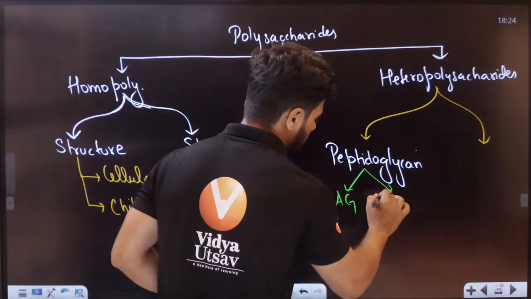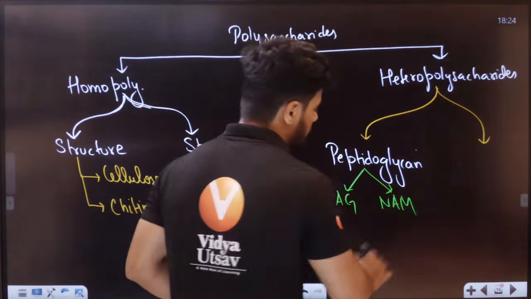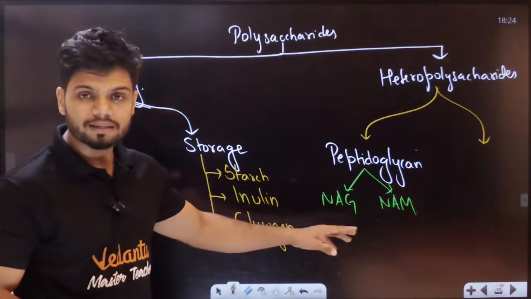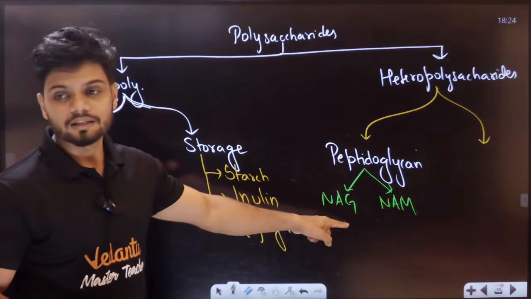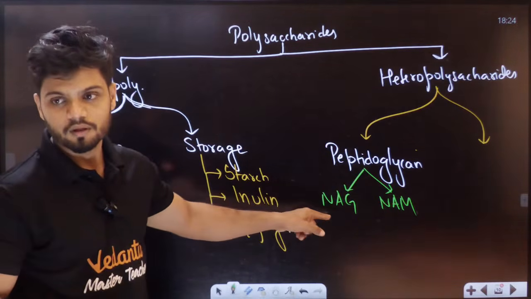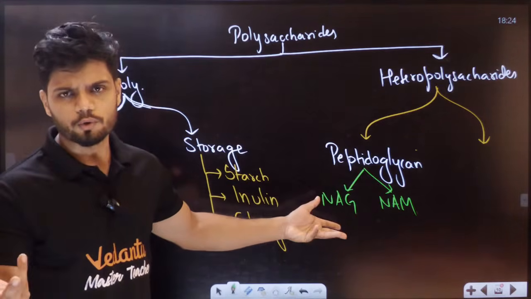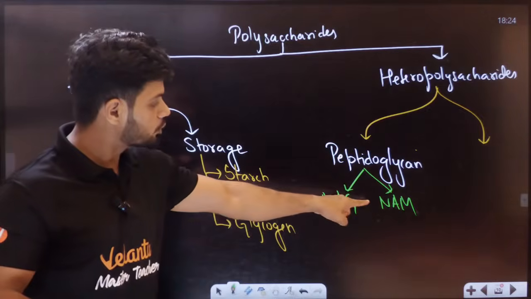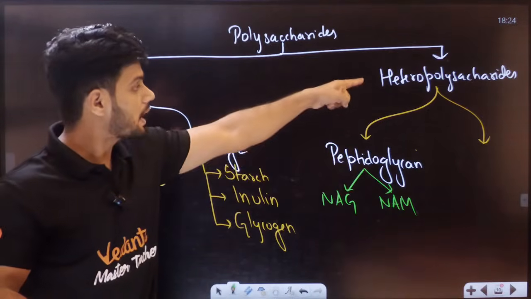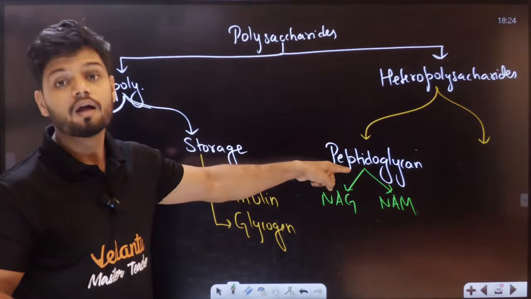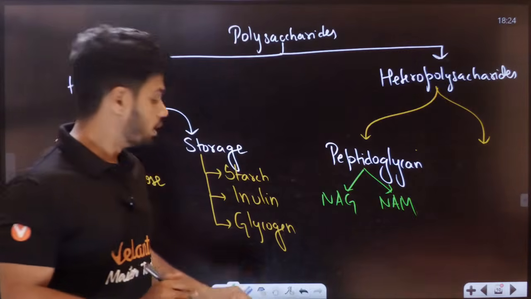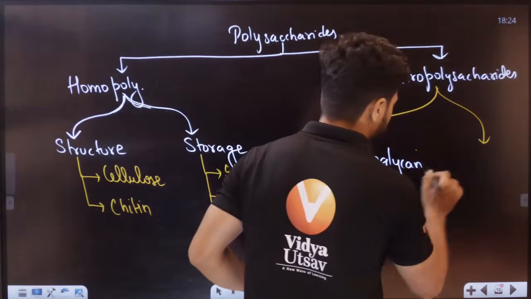N-acetyl muramic acid and N-acetyl glucosamine, right? Two different types of sugar units. So when there are two different types of sugar units, it is a heteropolysaccharide. One more example is agar-agar actually.